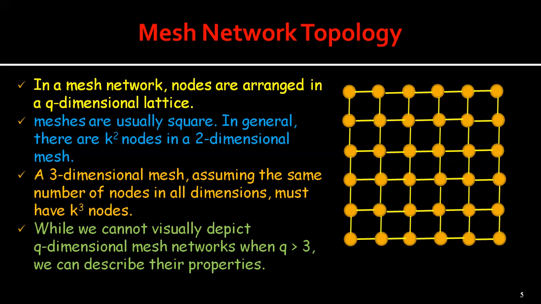Suppose we have a mesh of dimension q minus 1, where q is greater than 3. By assumption, its diameter is q minus 1 into k minus 1. The mesh of one higher dimension has k copies of the q minus 1 dimensional mesh side by side.